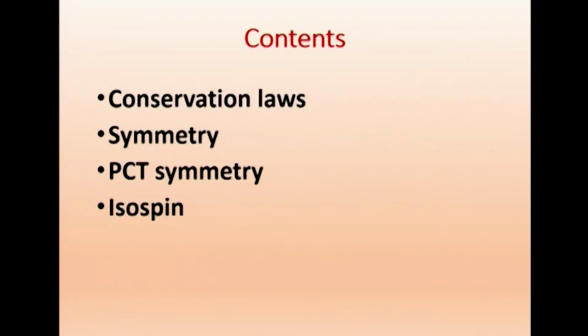In this session, we will be discussing conservation laws valid for elementary particles and the symmetry which is available for elementary particles, and something called PCT symmetry. We will define what isospin is and what the outcome of that is. So, first we will go to conservation laws and symmetry. First we will state the conservation laws, then at the end we will be talking about the symmetry.